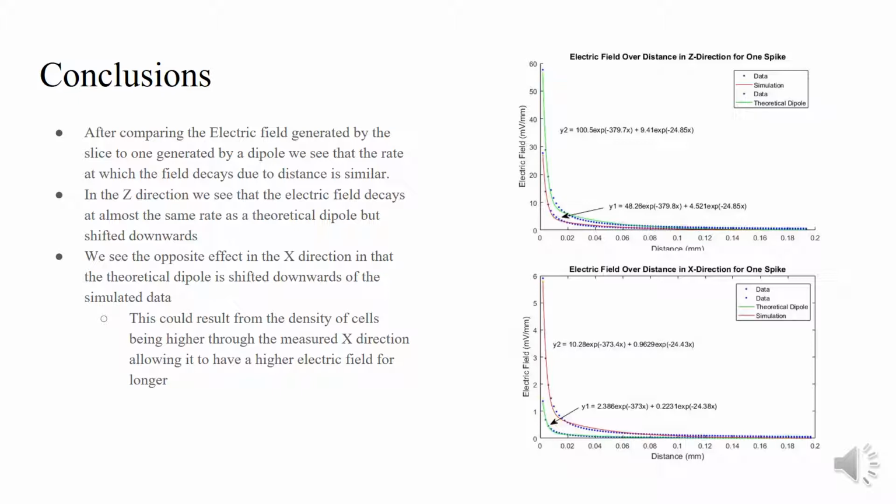And in the X direction, we actually see the opposite effect, where the dipole decays faster than the slice. We believe that this occurs because as you move from the center of the slice to the electrodes in the X direction, there's a larger quantity of cells, and we think that the cells there keep the electric field at a higher level than the dipole can, so it is higher for longer.